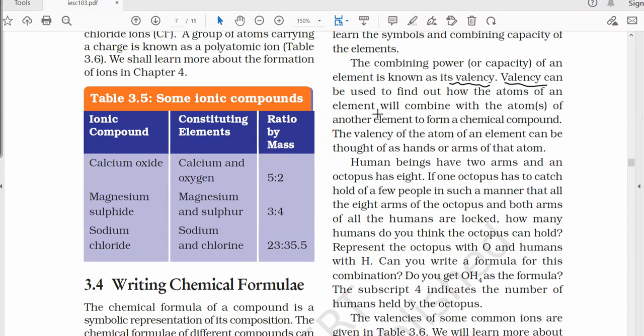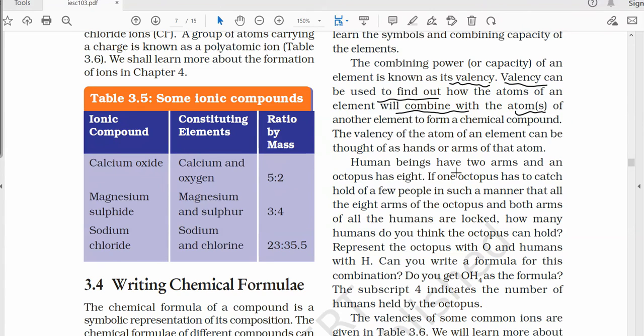Valency can be used to find out how the atoms of an element will combine with the atom or atoms of other elements. The valency of an atom can be thought of as the hands or arms of that particular atom. If 1 plus is there, how many hands does it have? One hand, or one arm, which can easily combine with another atom having the same one hand in order to form a compound.